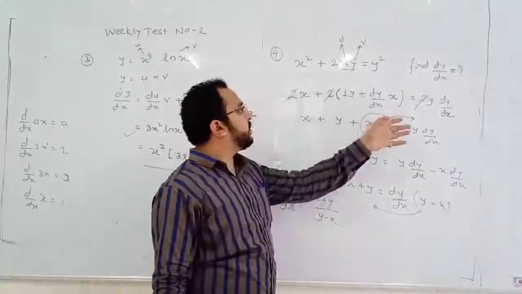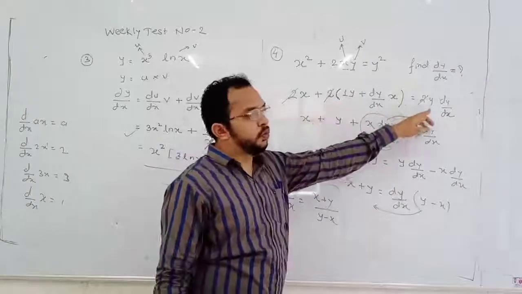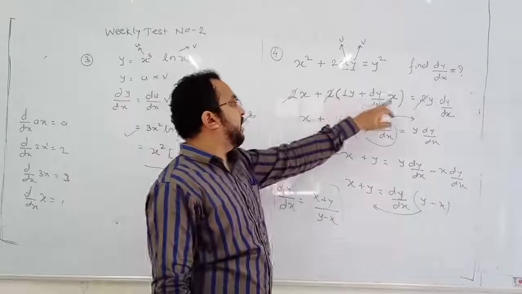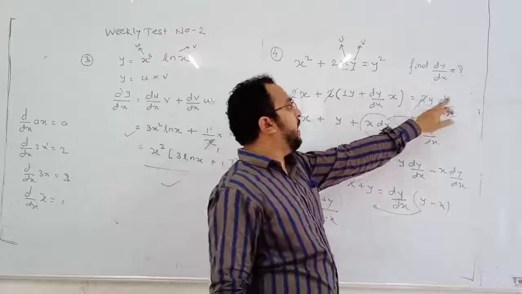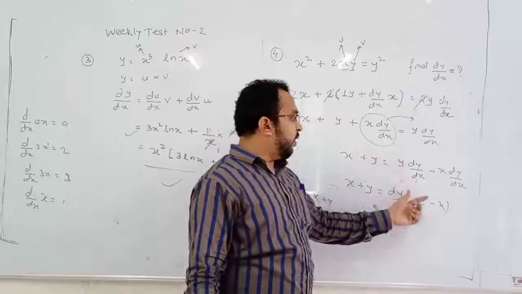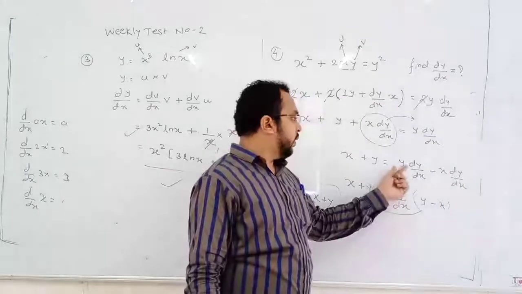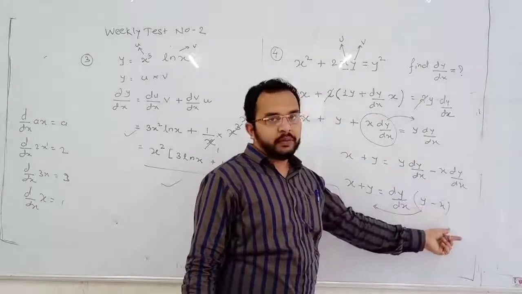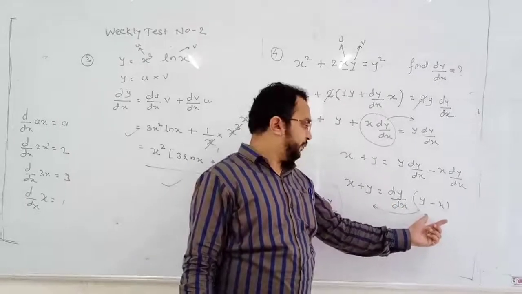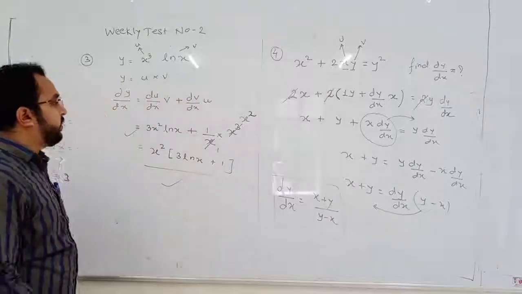Now from the whole equation, if I divide it by 2, then this 2 and this 2, all 2s will get cancelled. Here we are left with x, y and x dy by dx, here y. When this x dy by dx goes to that side, it will become negative: y minus x dy by dx. From these two terms, if I take dy by dx as common, here y will remain, and from here x will remain. Now this y minus x is in the numerator. When it comes to this side, it will go to the denominator. So this is dy by dx.